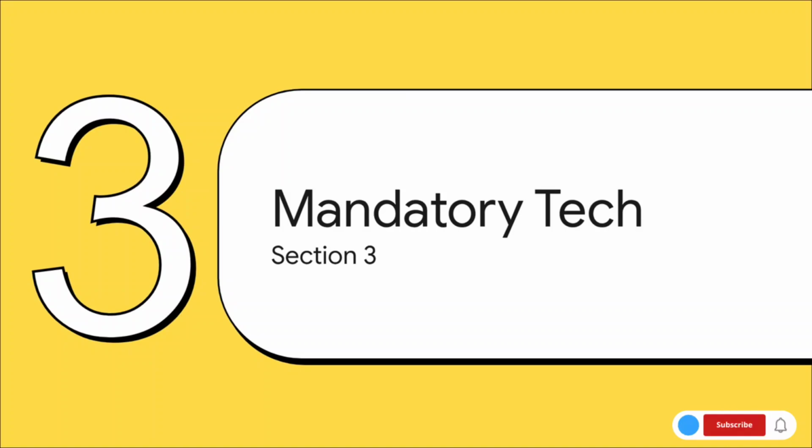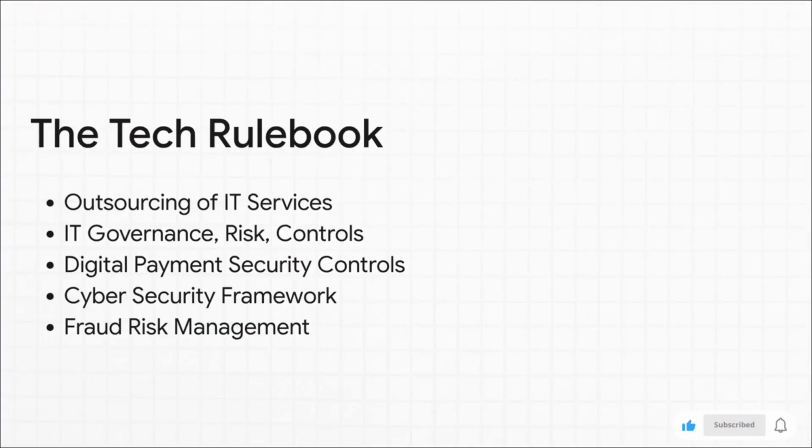In Section 3, we're looking at the mandatory technology standards. The RBI makes it incredibly clear that compliance isn't a one-time check. It's a continuous, ongoing obligation. Now look, you don't need to memorize the full titles of these for your exam, so don't panic. But you absolutely should be aware that banks offering these services are bound by these 5 key RBI master directions. They cover everything from IT outsourcing to cybersecurity and, of course, fraud prevention.